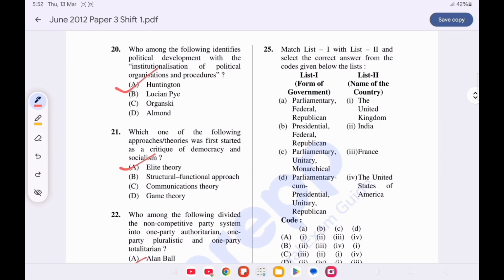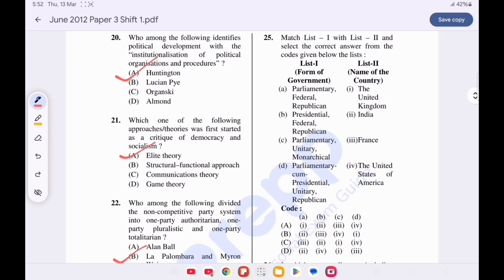Question number 25. Match list 1 with list 2 and select the correct answer from the codes given below. List 1 is the form of government and list 2 is the name of the country. Option D is correct. Parliamentary Federal and Republican is India. Presidential Federal Republican is USA. Parliamentary Unitary Monarchical is the United Kingdom, and Parliamentary cum Presidential Unitary Republican is France.